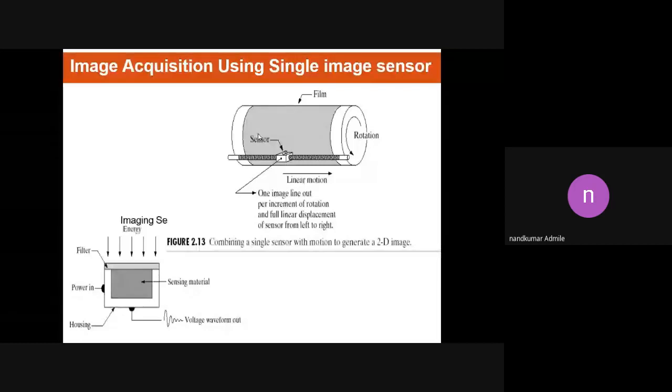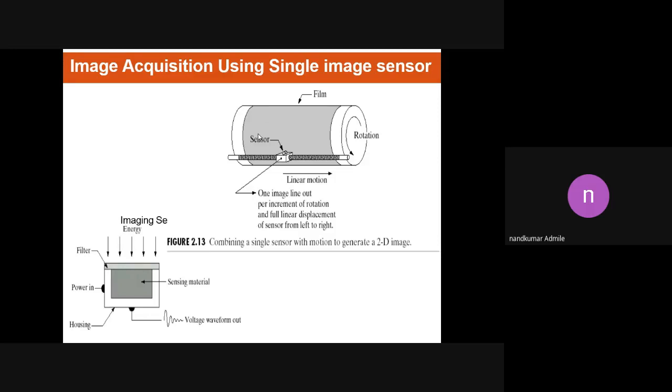This horizontal movement provides the displacement in the x-axis, and the continuous rotation provides the displacement in the y direction. So we can get the displacement in both directions, and in this way we can generate the two-dimensional image.